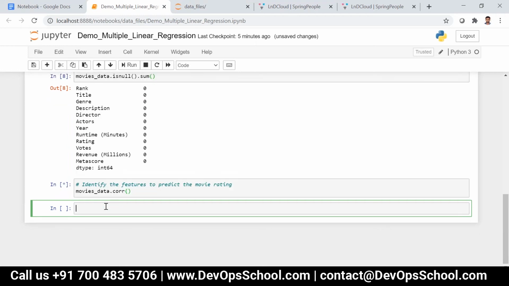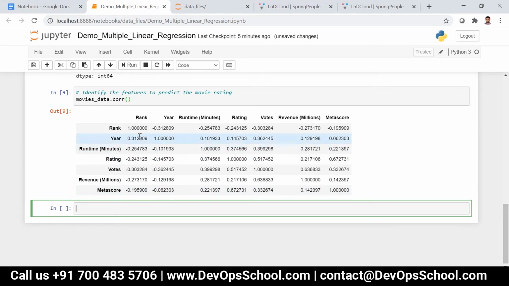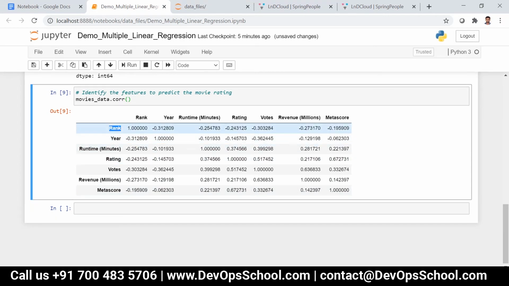If you look diagonally, it's nothing but rank versus rank, year versus year, runtime versus runtime, like that. And then we need to find the rating, right?